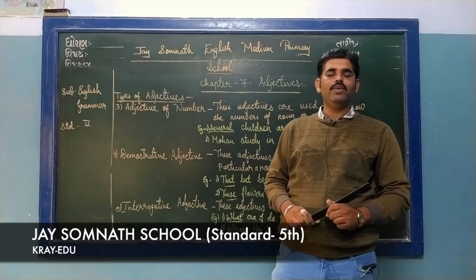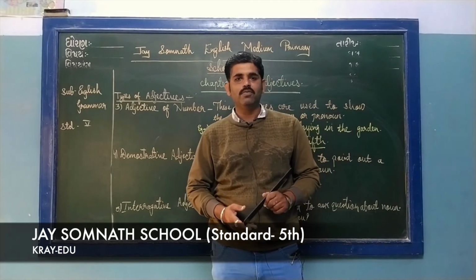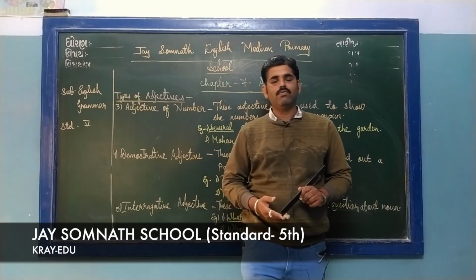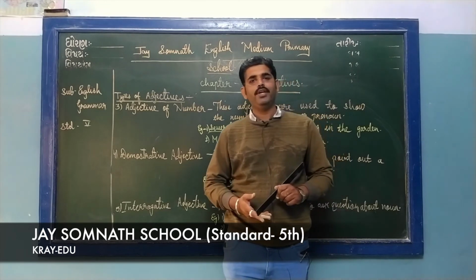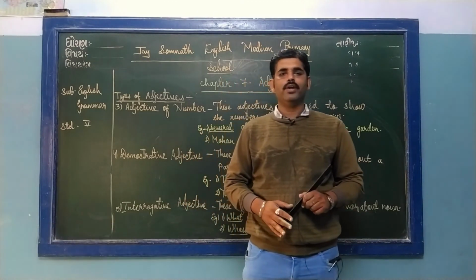In this lesson we have learned about adjectives and the different kinds of adjective. There are 5 kinds of adjective: adjective of quality, adjective of quantity, adjective of number, demonstrative adjective, and interrogative adjective.